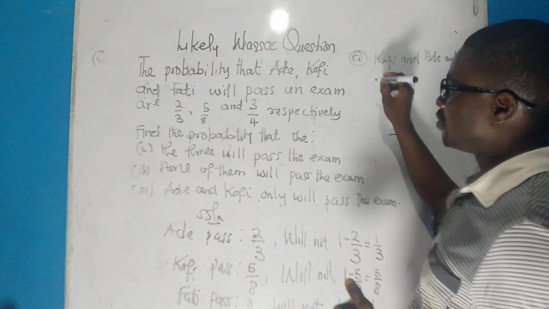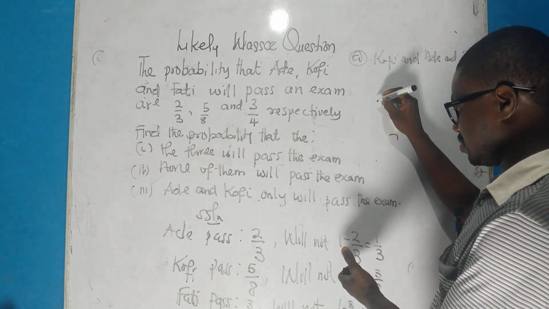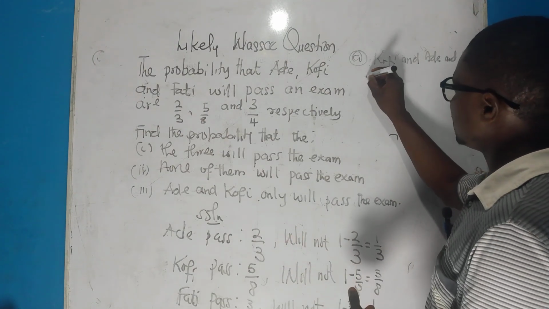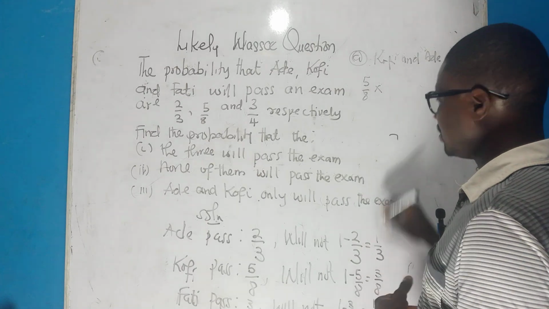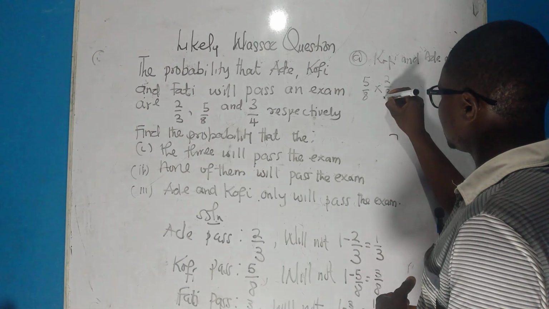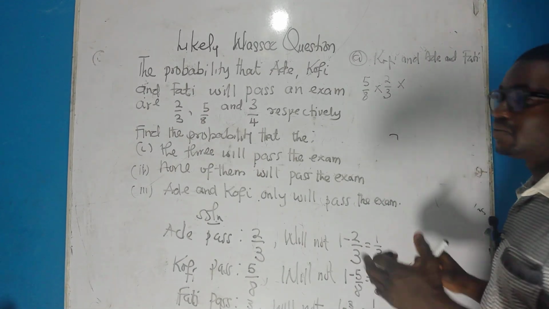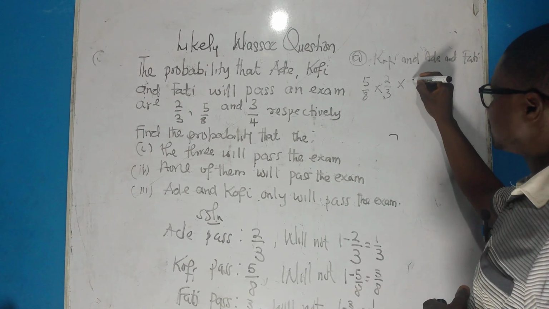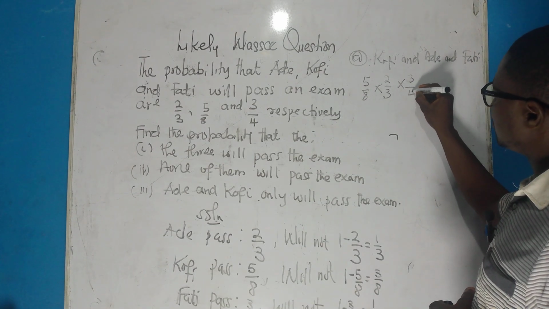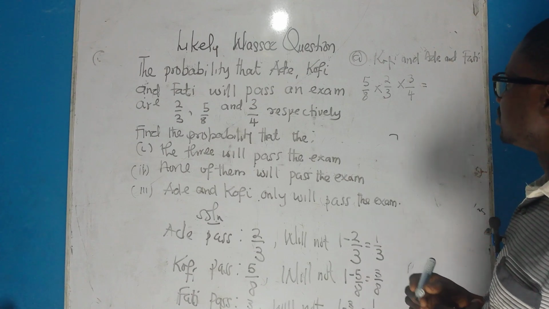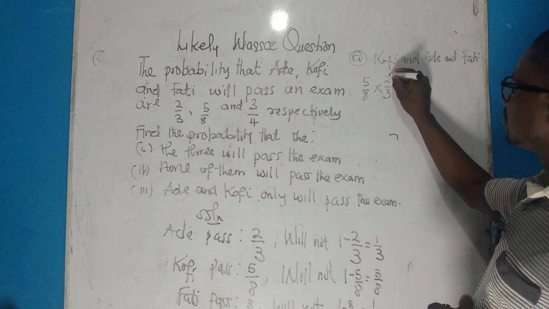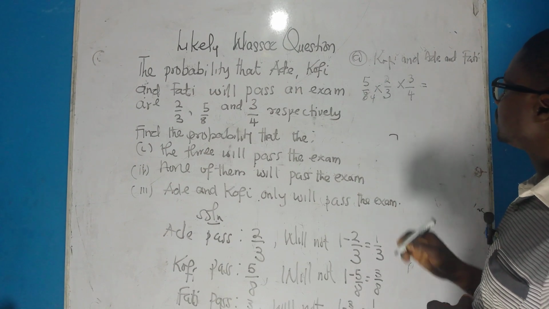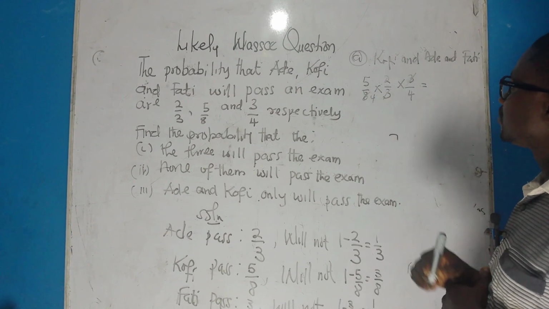So we are going to have Kofi is 5 over 8 times Ade is 2 over 3, and then Fatih is 3 over 4. So you can do the multiplication. 2 goes into 4, 3 cancels 3.